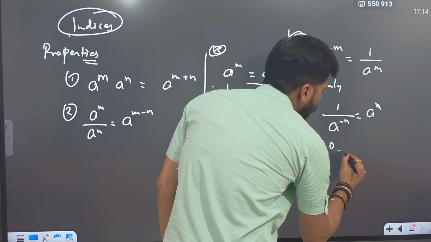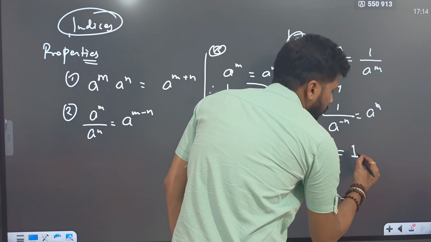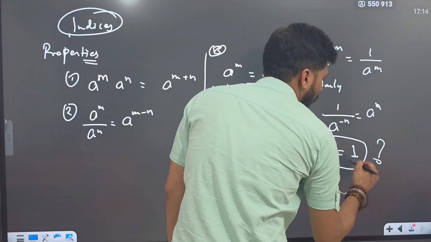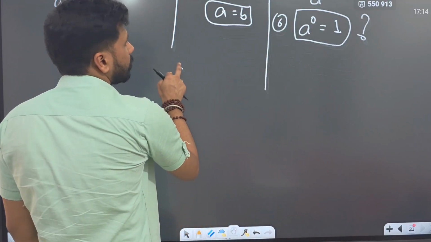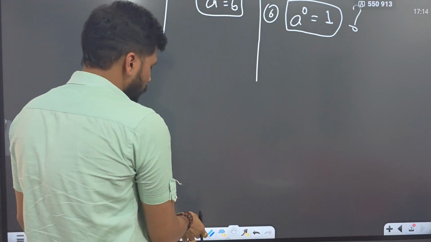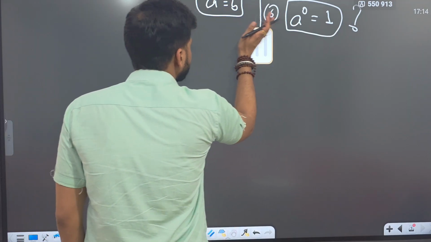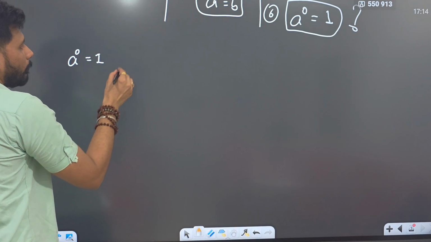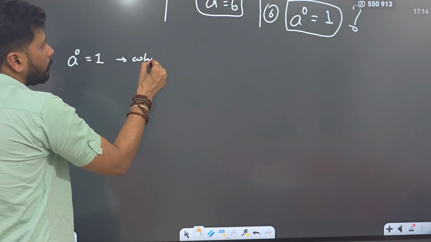The most important: something raised to the power 0 will always give you 1, not 0. My question is, why? Why does something raised to the power 0 give you 1?